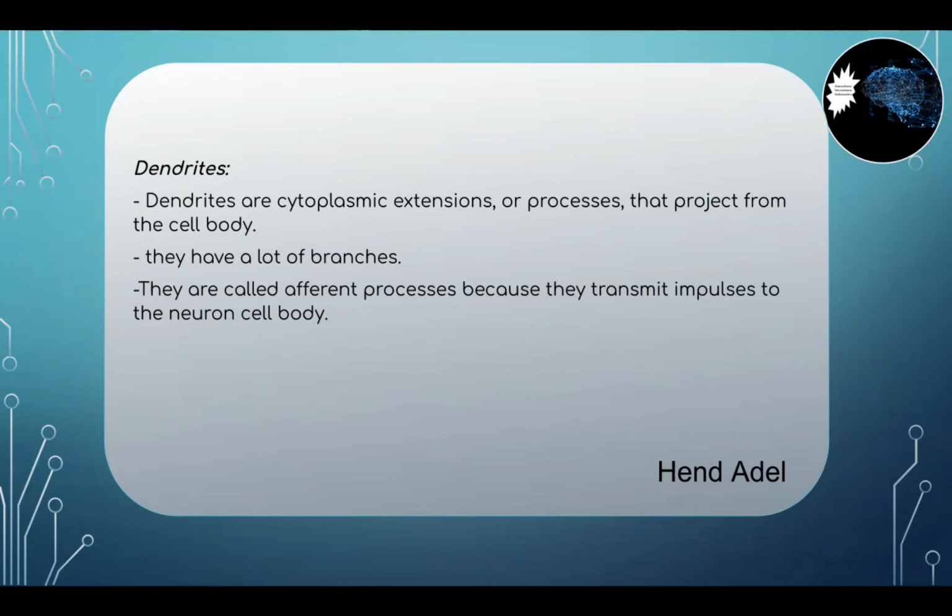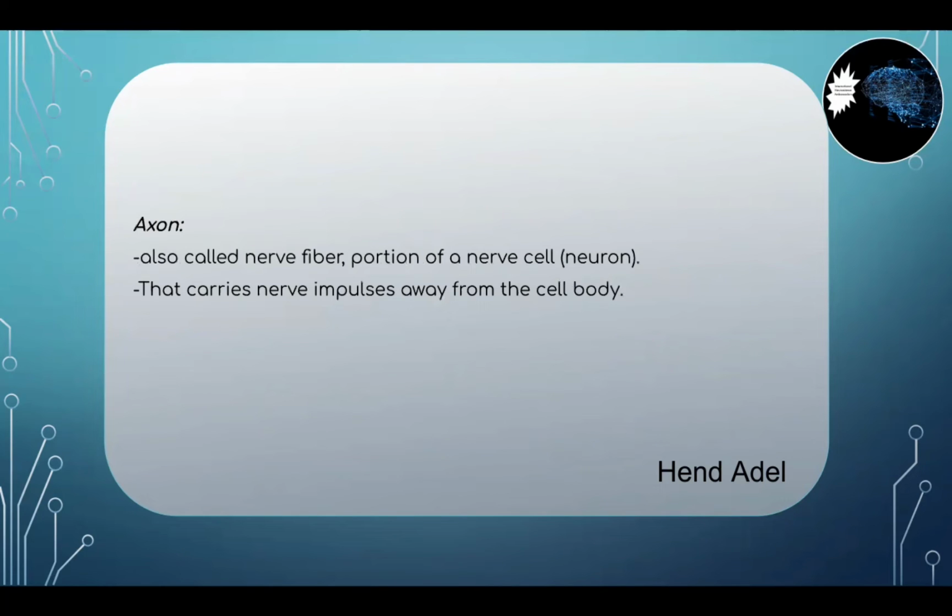Similar to dendrites are axons. They are also called nerve fibers. With us already knowing that neurons carry information in the form of nerve impulses, axons are tube-like structures that carry those electrical impulses from the cell body to the axon terminals and then pass those impulses to other neurons.